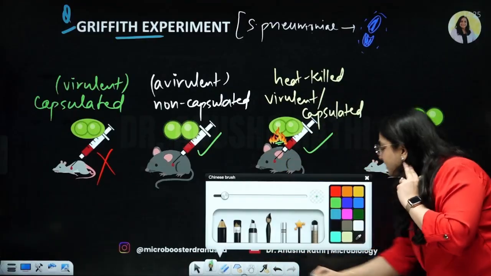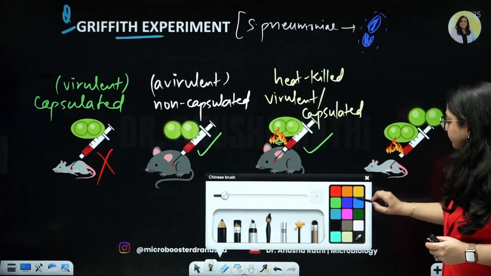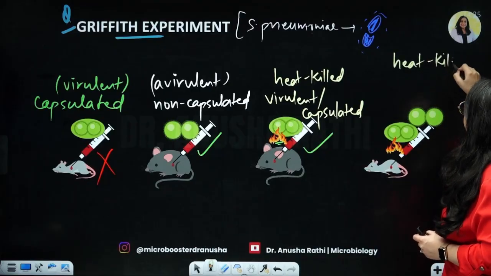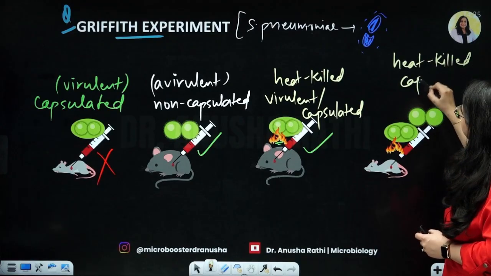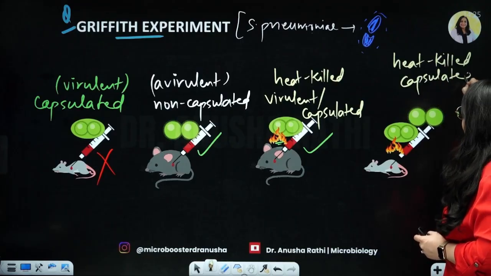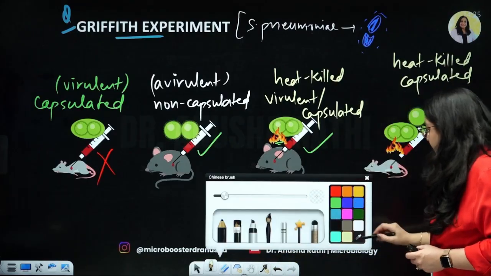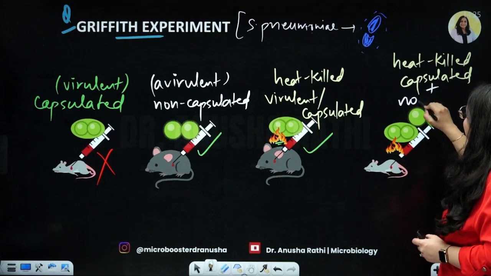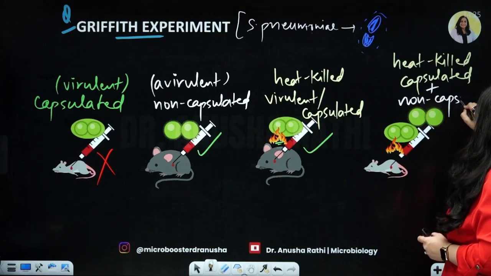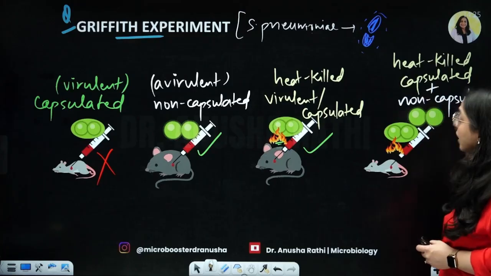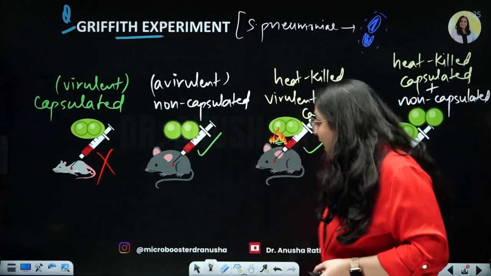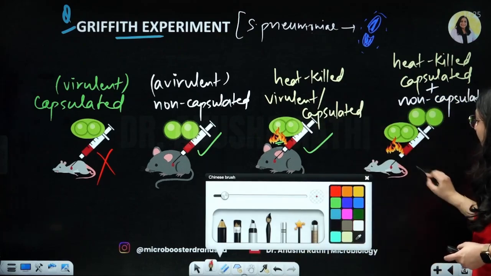Over here, what did he do? He took a heat-killed capsulated strain plus a non-capsulated strain. Now you see, both of these are strains which do not have the ability to kill the mouse. So the mouse must have lived. But what happened, to his surprise, was that the mouse died here.